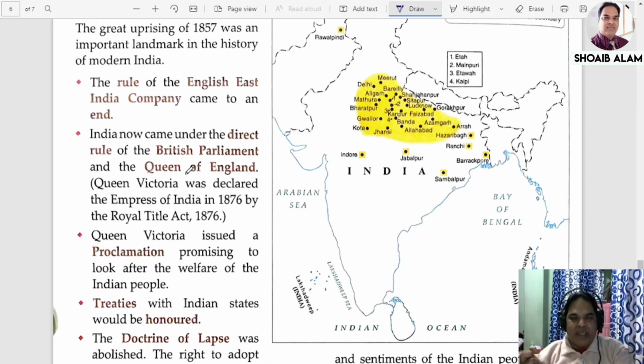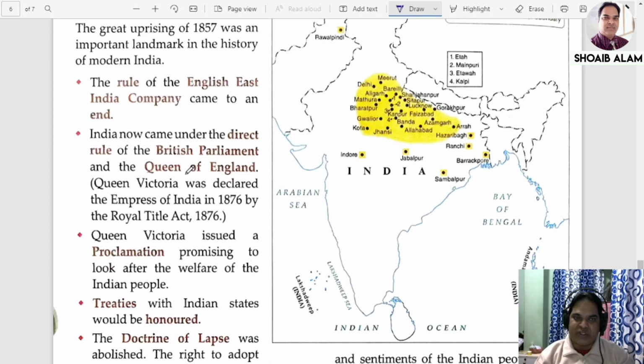One of the cabinet ministers from the British Parliament, and the post of governor general was changed into a viceroy. The last governor general, Lord Canning, now became the first viceroy of our country. The designation is now changed.